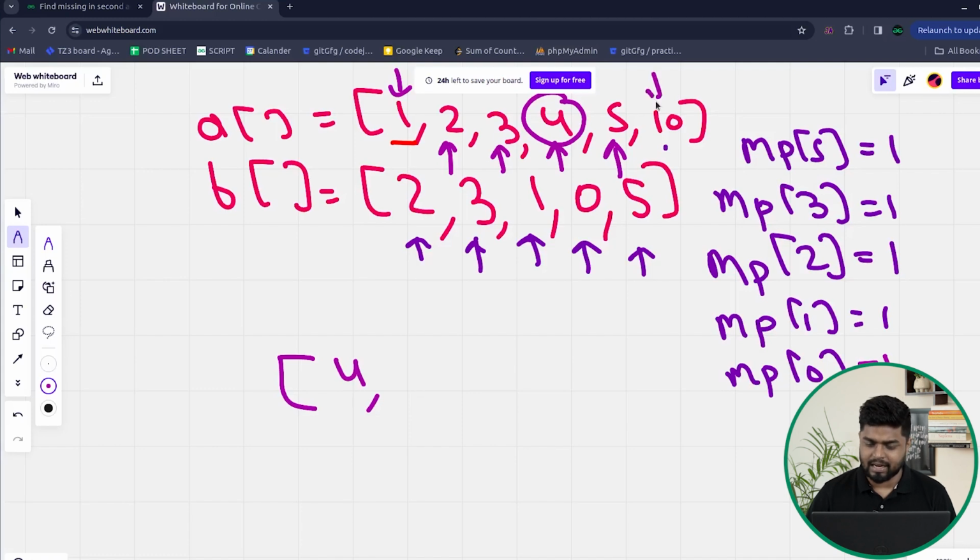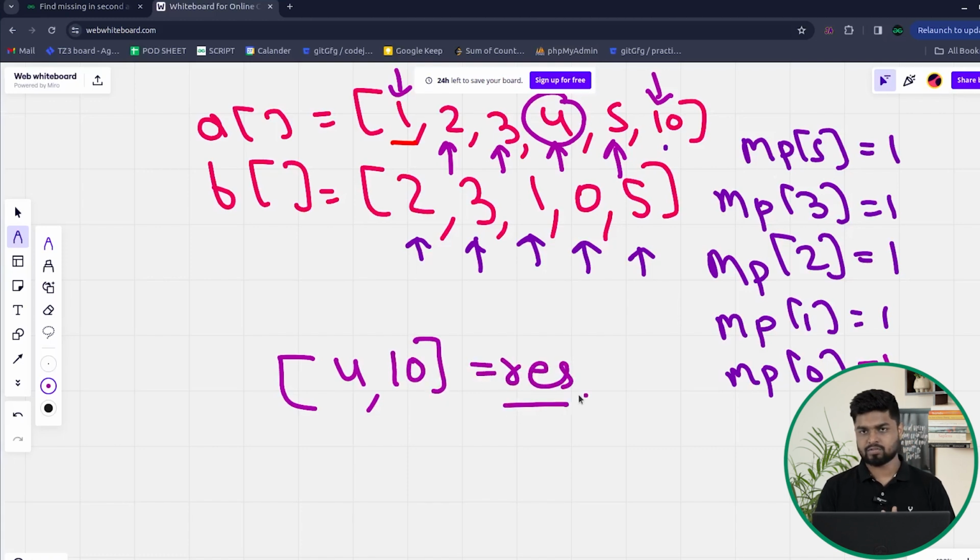Then after that, we will be at the element 10. Now 10 is what? 10 is not present inside the map. 10 is having the frequency as 0. So this means 10 is only present in the first array and not in the second array. So we can add 10 in our answer also, and you can see that is how the result will be 4, 10.